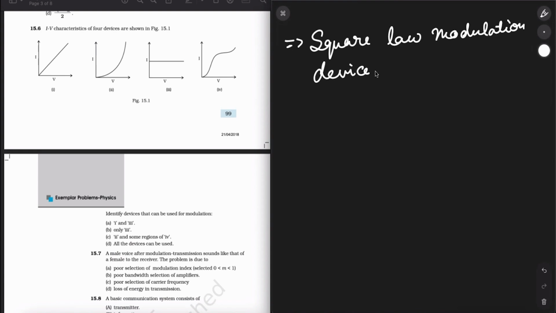You'll find that 2 and 4 follow approximately the same curve. So the correct option is 2 and some regions of 4. Option C is correct.